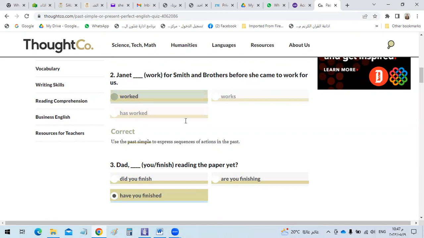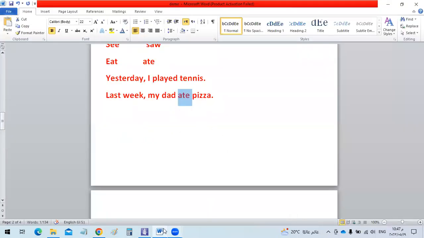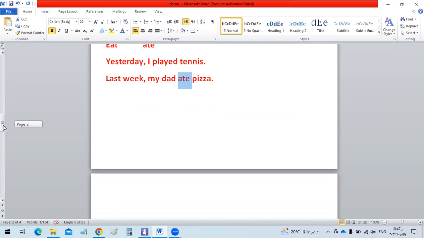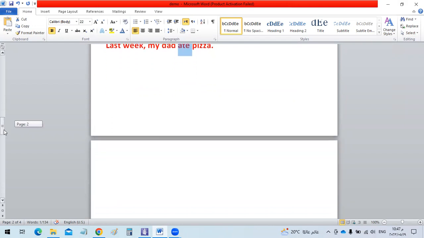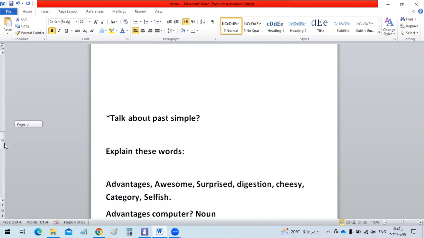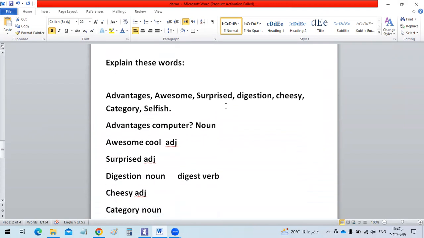Okay, for more explanation and more practice, you can go to this website and practice. And you can also ask me to explain and video record more about this tense. Now let's go directly to talk about some vocabulary that we can discuss together.